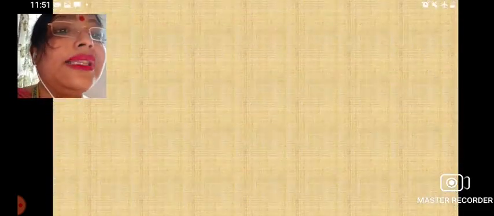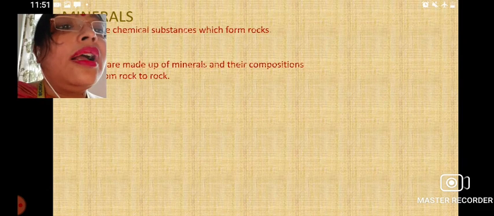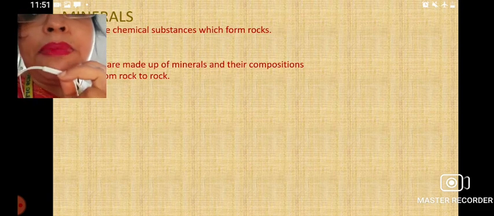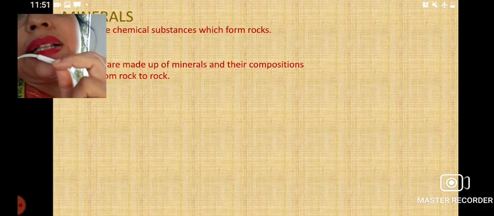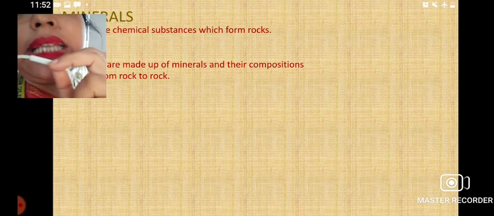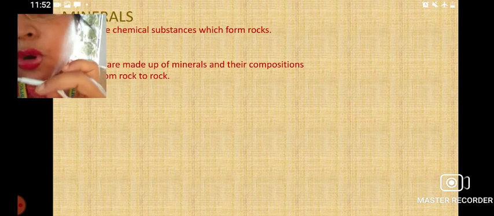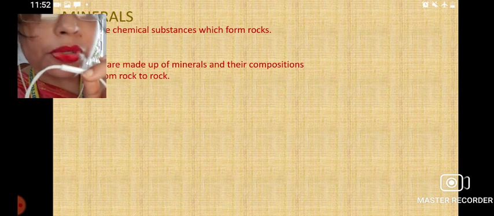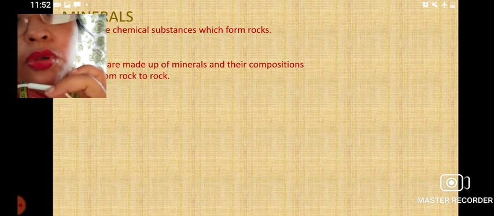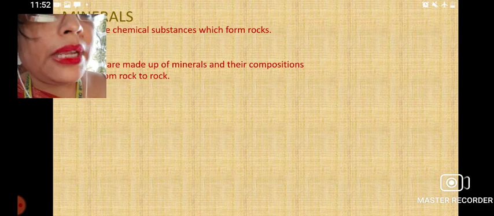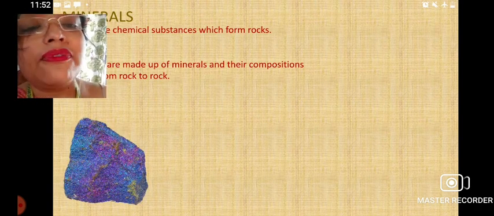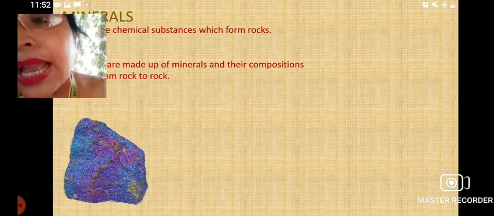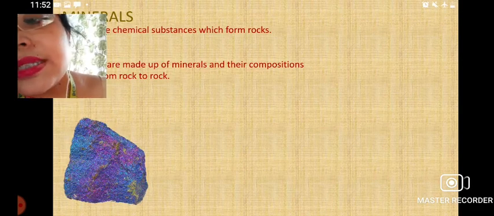So, let's start with minerals. First, let me tell you what a mineral is. It is actually a chemical substance, and these chemical substances form the rocks. All the rocks are made up of minerals, and their composition varies from rock to rock. Minerals are mainly found in the form of crystals, as you can see in the picture, small crystals, and they are formed on the earth's surface.